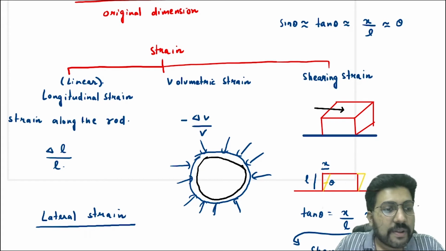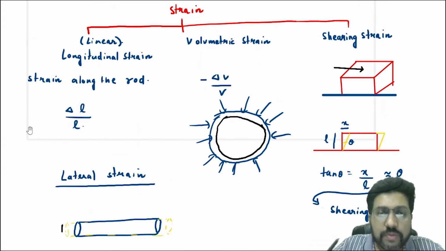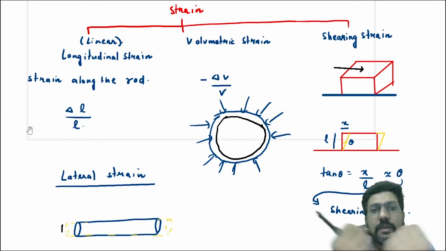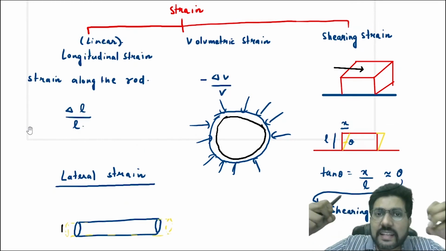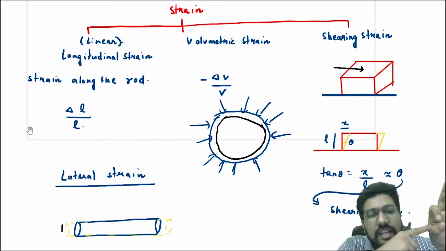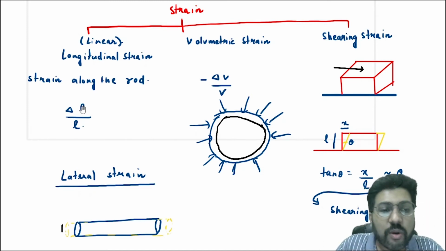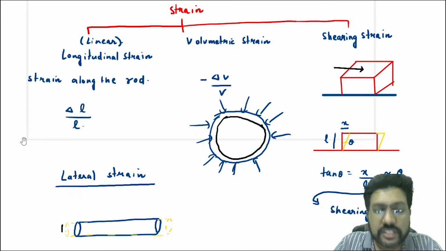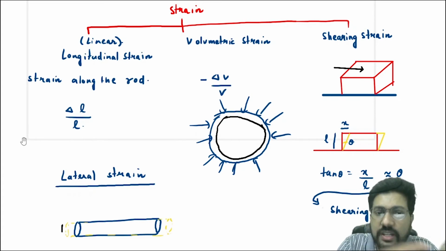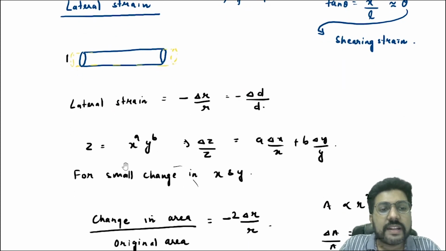Okay. Now the next thing is lateral strain. Now what is lateral strain? Whenever a body is stretched, its length is increasing, but its area of cross section is also changing. So if its area of cross section is changing, then the change in radius upon the original radius is called the lateral strain. Or the change in diameter upon the original diameter is called the lateral strain. So lateral strain is defined as minus delta r by r, or minus delta d by d, where d is the diameter and r is the radius.